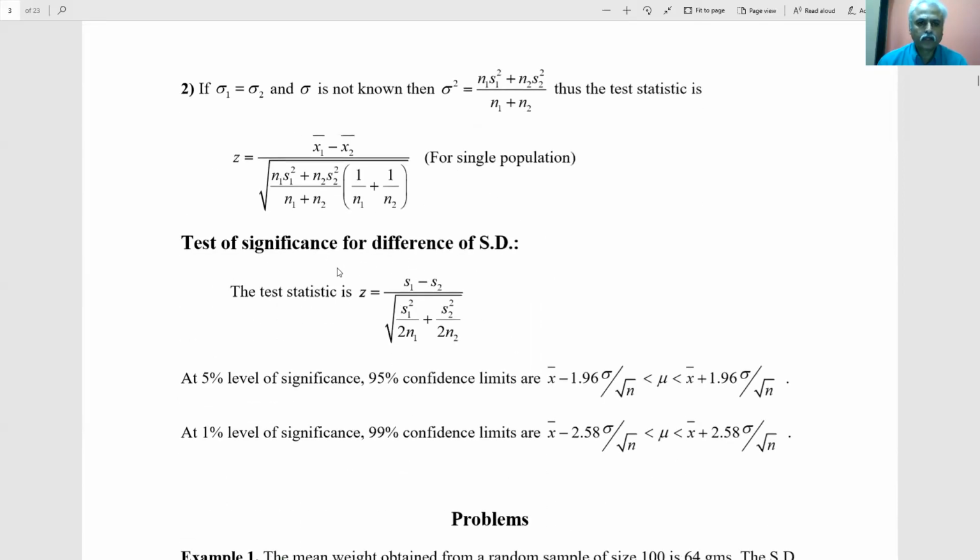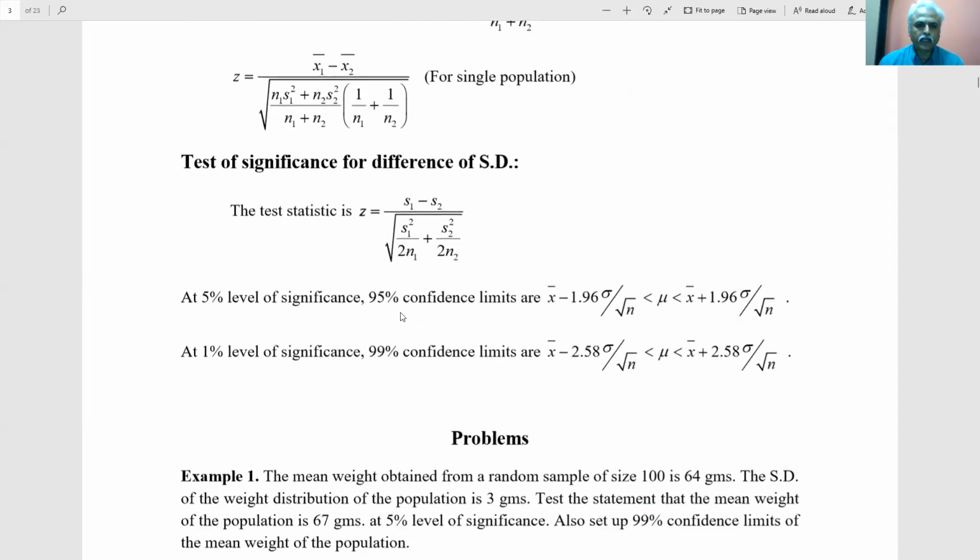So the difference between the standard deviations also can be taken as a testing statistic. Instead of means, here there will be standard deviations. All these things will come back in the examples. Don't worry too much about these at present. After the examples we will come back.